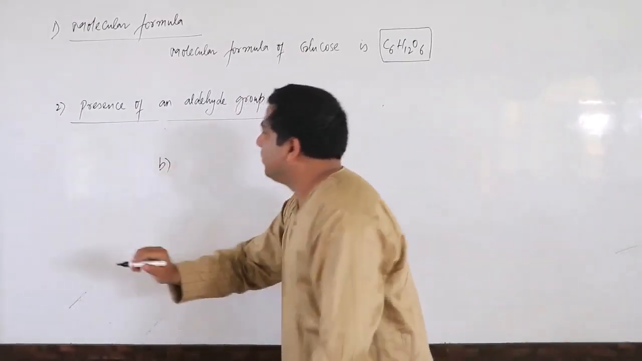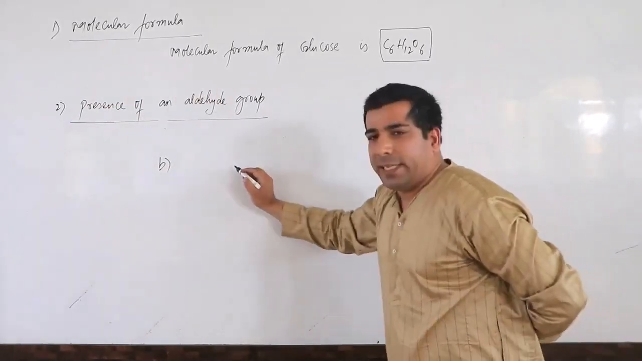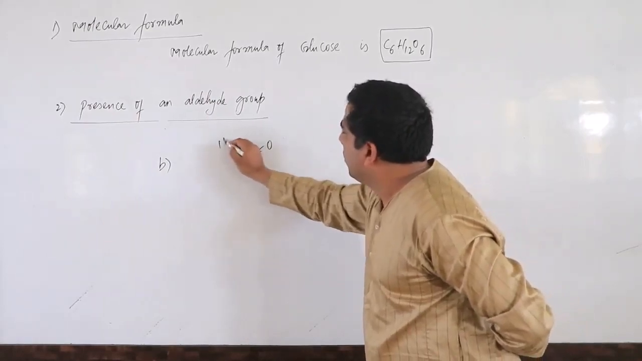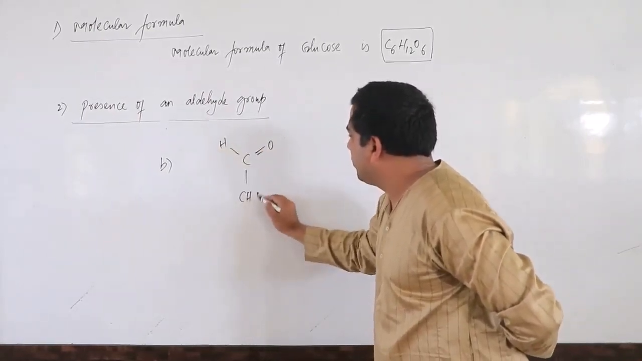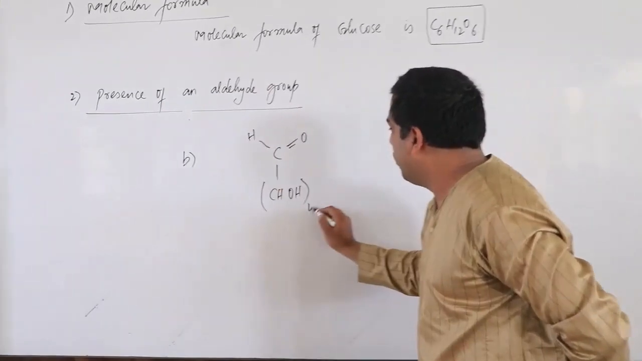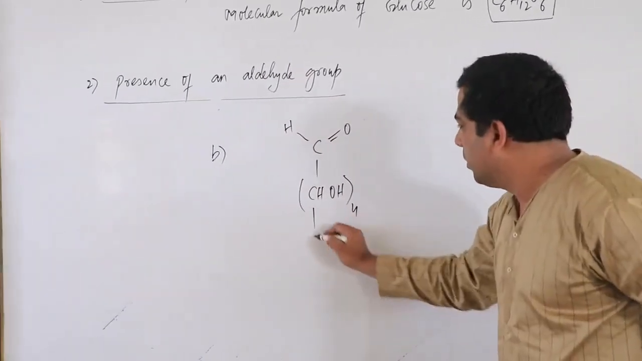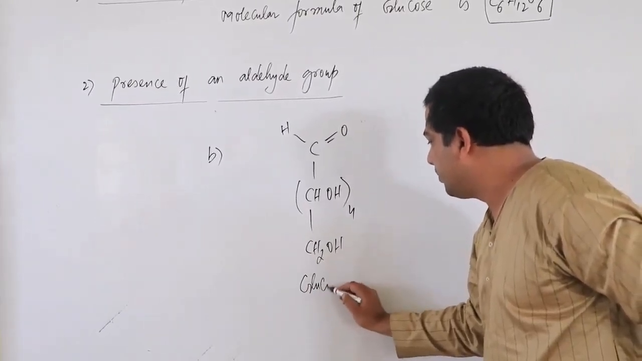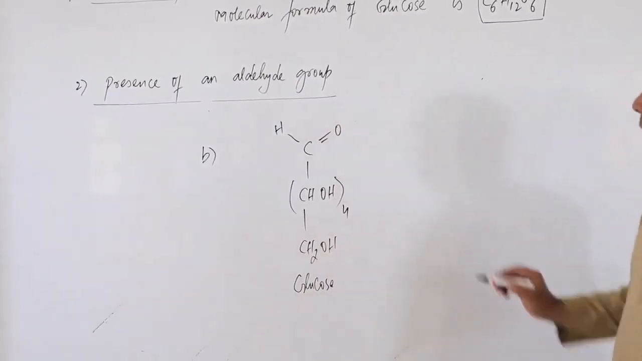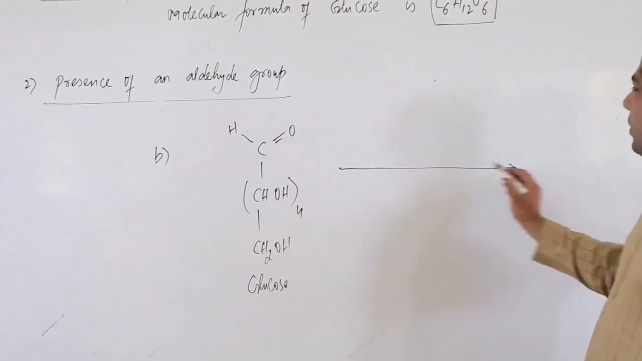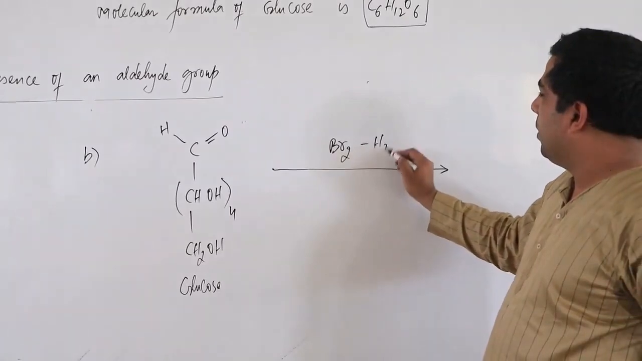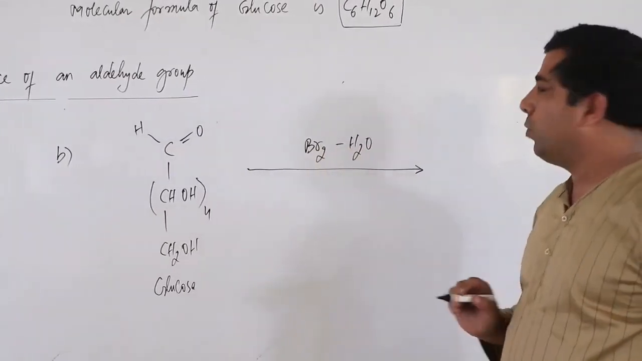So part B. That will be like this. Have a look. I will take the aldehyde molecule, and I have to write it 4 times, and then you have CH2OH. This is our glucose molecule. So what am I going to use? I am going to use bromine water, Br2 H2O. That is bromine water.